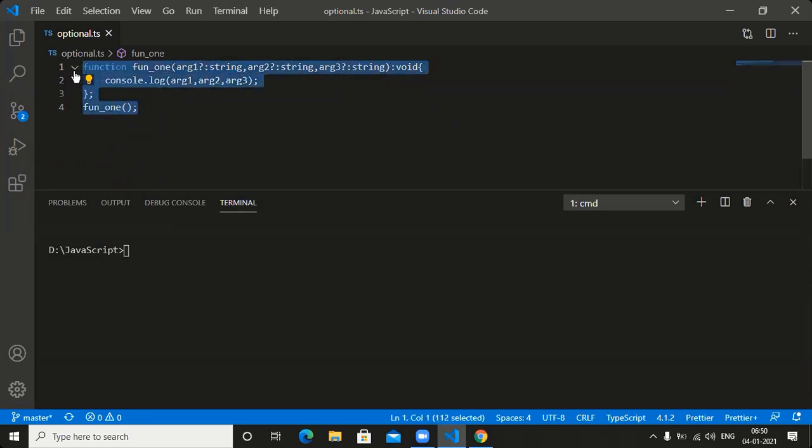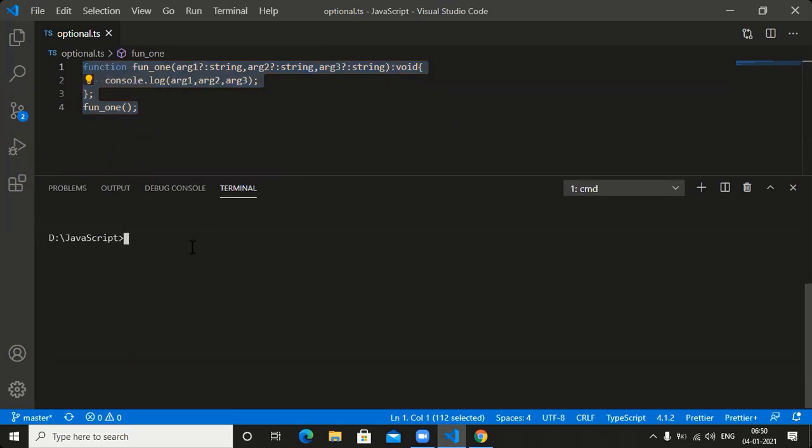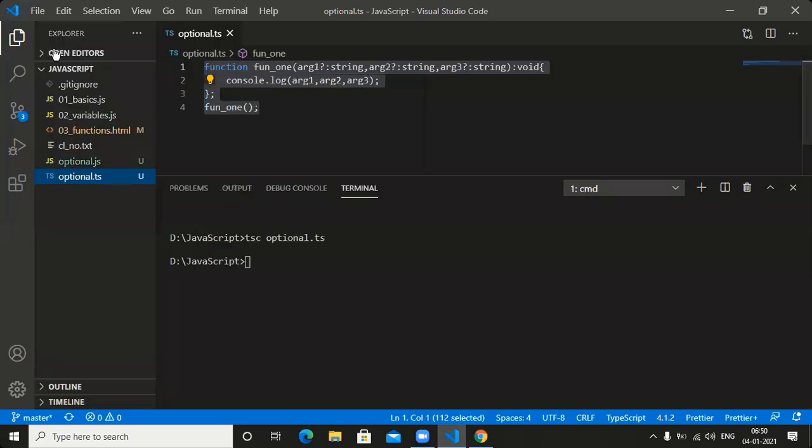Is it TypeScript code or JavaScript code? TypeScript code. First of all, we need to convert it to JavaScript code. If you want to convert to JavaScript code, which tool is there? TSC. What is the name of the file? Optional.ts. TSC optional.ts, and the TypeScript code is automatically converted to JavaScript code. Check whether the JS code is created or not. Yes, the JS code is created.